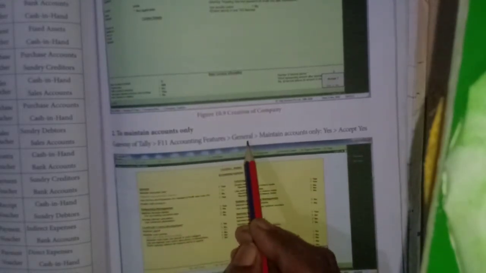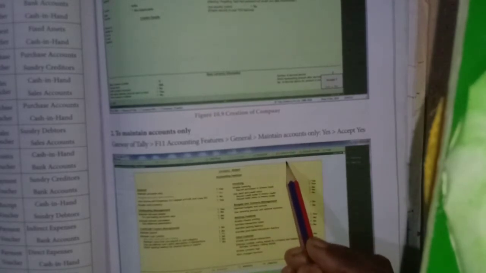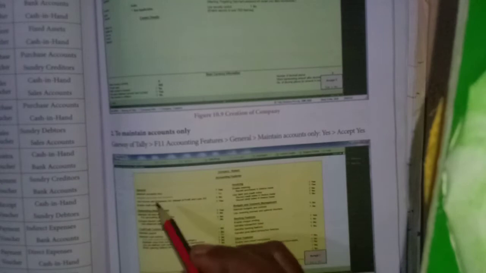Then what accounts do we have to maintain? For that you have to click gateway of Tally. Then the F11 key, features F11, then general, then maintain accounts only. Click this, and at last we have to give yes. All right, we are going to maintain accounts.